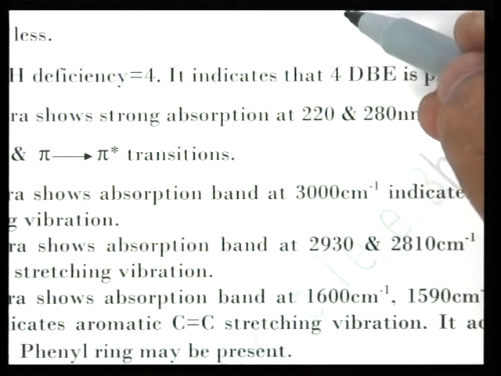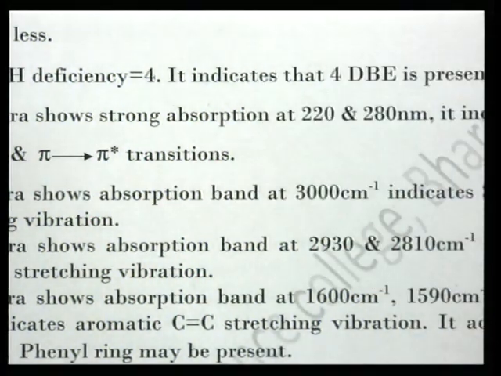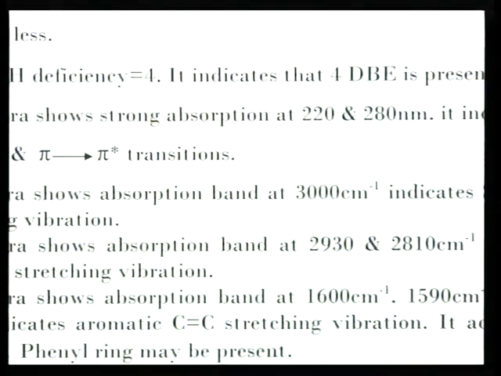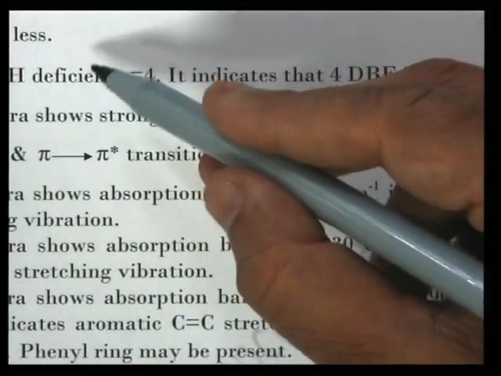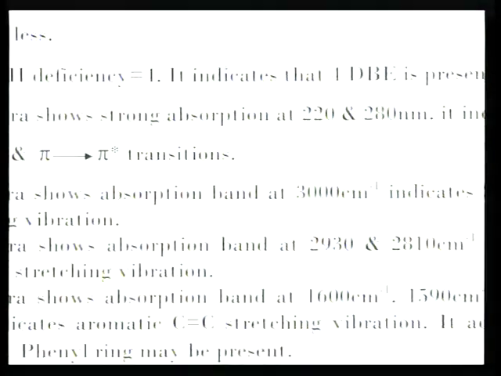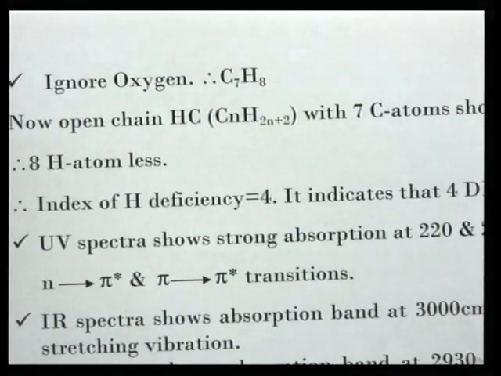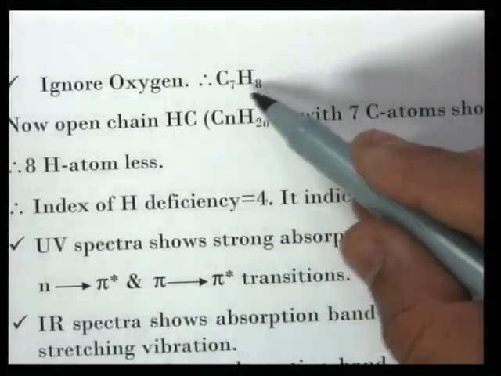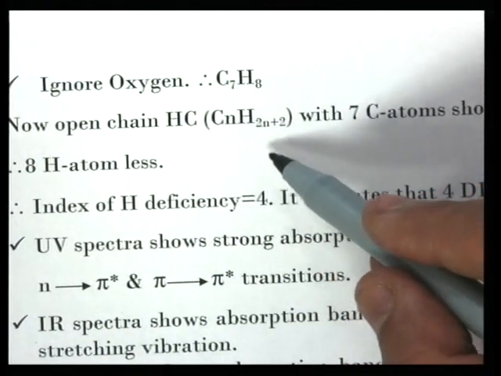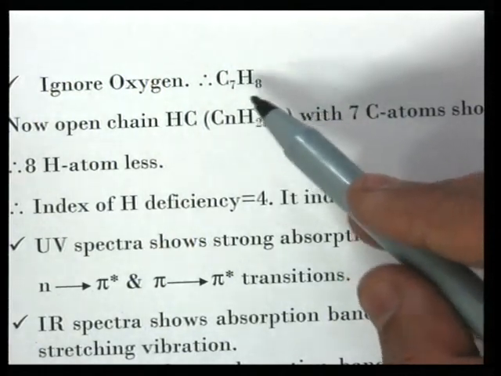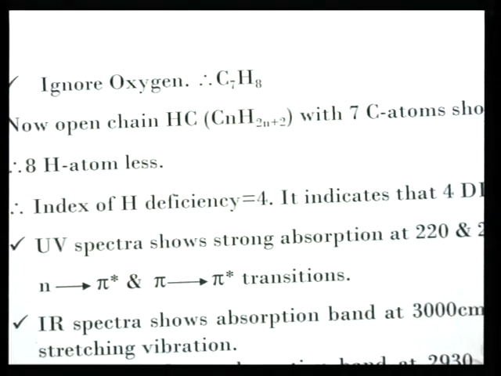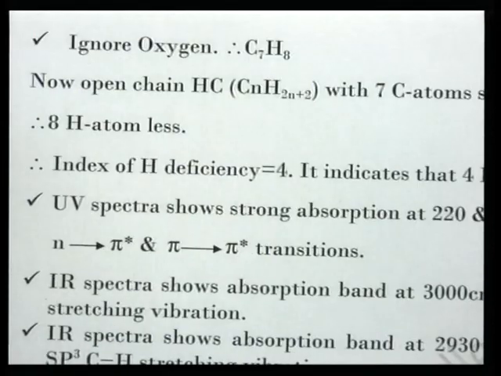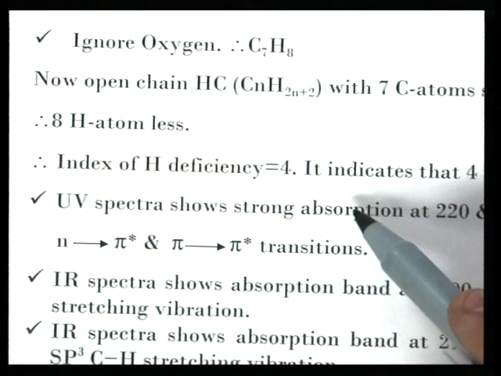Ignore oxygen, therefore C7H8. Now an open chain hydrocarbon according to the CnH2n+2 formula with 7 carbon atoms should be C7H16. So there is a difference of 8 H atoms, so the hydrogen is deficient. Substituting n equal to 7 gives C7H16, therefore 8 H atoms are less, so the index of hydrogen deficiency is 4, which indicates 4 double bond equivalents are there.